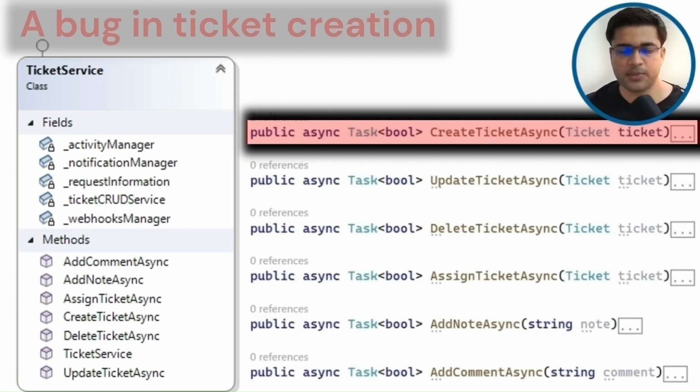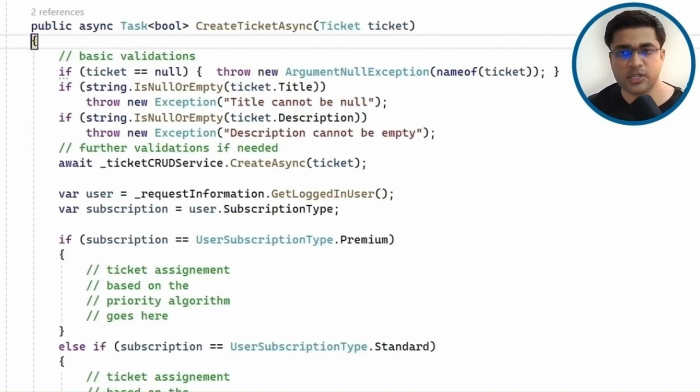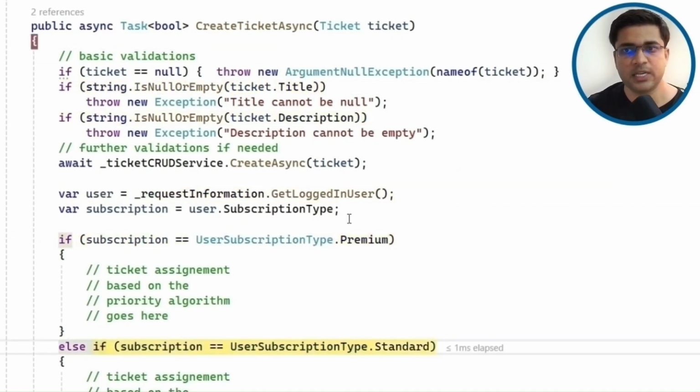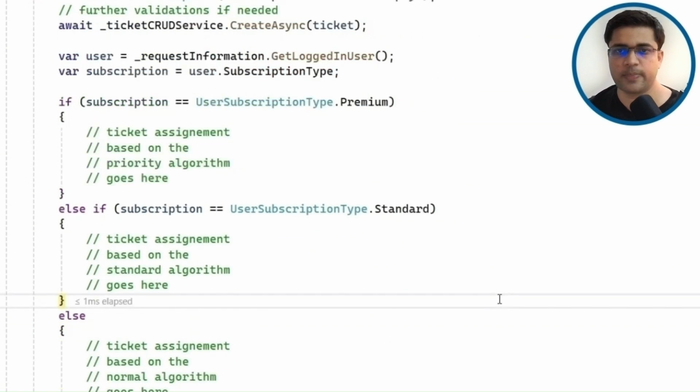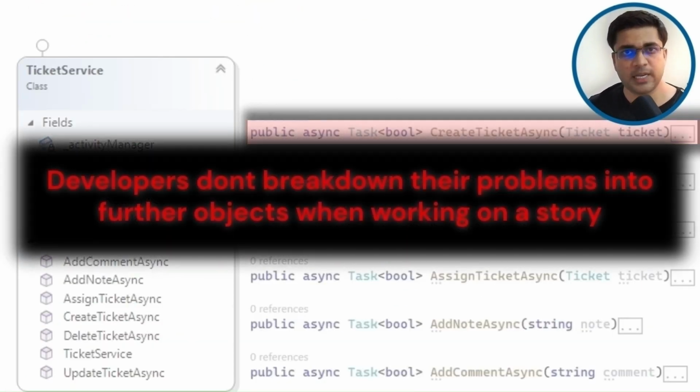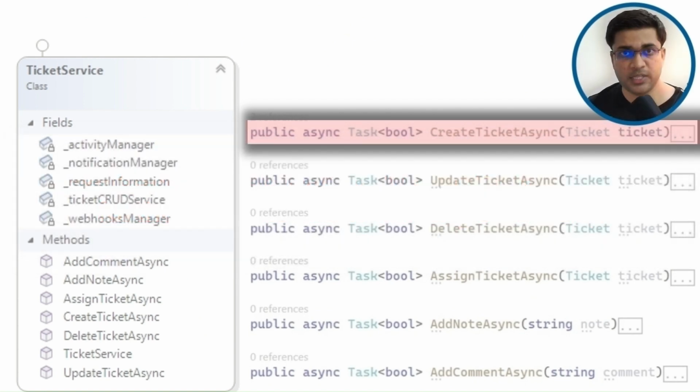This organization helps. But unfortunately, we don't have any further organization from this point onwards. From this point onwards, I will have to search through the entire story, no matter how big it is, just to find a small bug I'm trying to fix. Developers don't break down their problems into further objects when working on a story. Which means from this point onwards, we are not truly doing object-oriented programming anymore. We have abandoned doing object-oriented programming. As a result, we won't experience the benefits of object-oriented programming that we read about theoretically.